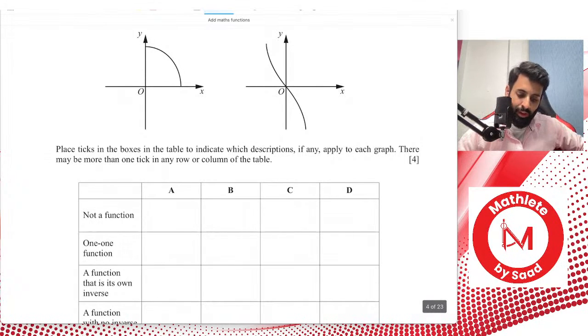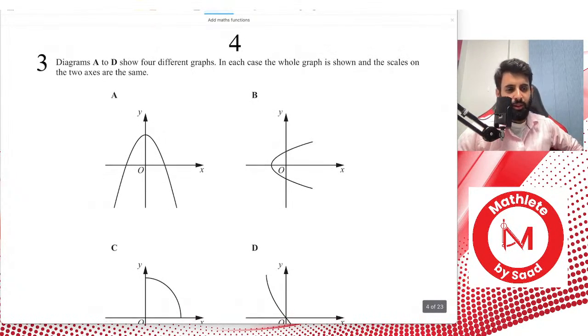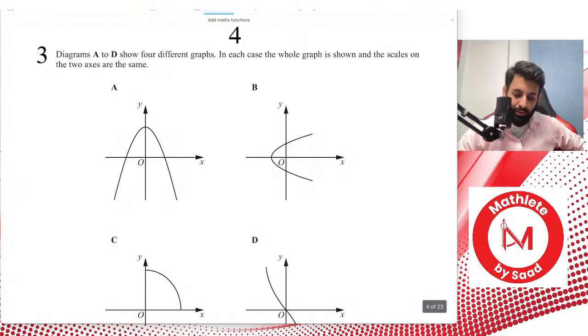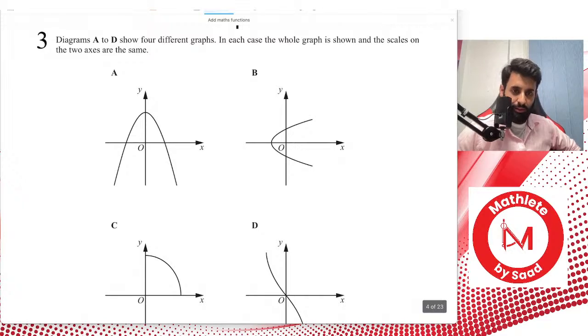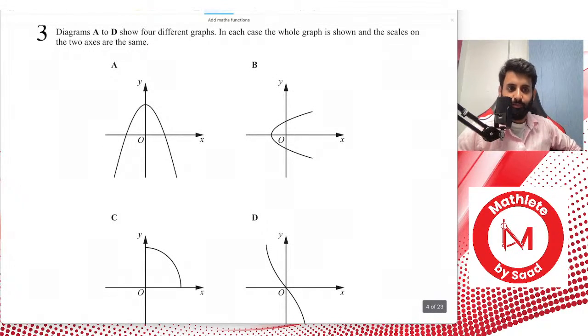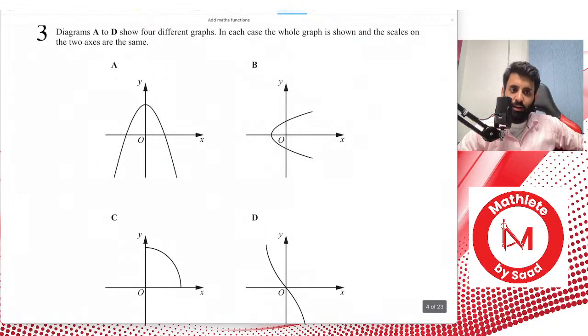So you guys know the vertical line test, the horizontal line test, and all of that. I hope you guys do. So let me ask you guys, what's the vertical line test for? The vertical line test is to check whether it is a function or not.